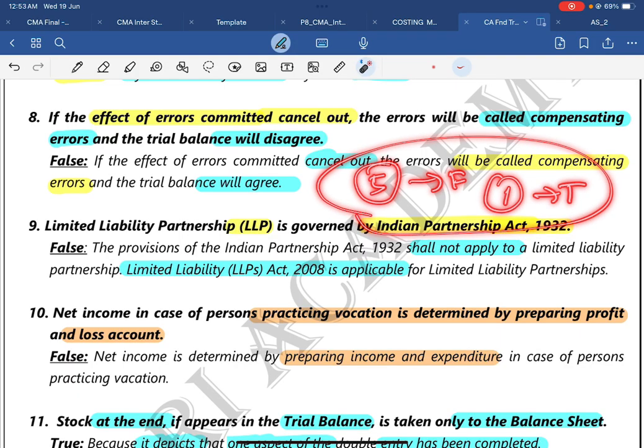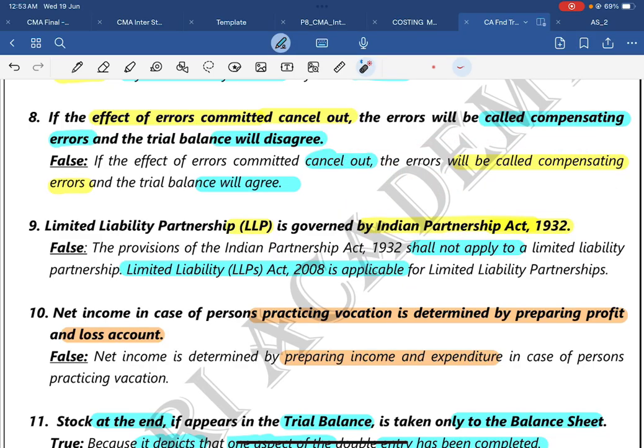If the ICAI wants to set the paper as per the past trend, if they want to play with your first paper itself, then what will they do? They will make only 2 false and give the remaining 4 questions as true, because if a question is false, you somehow easily find it, and if it says disagree, you will change it to agree. Those who have not studied will say it is an error of principle or error of omission. If the effect of errors is not cancelled out, then it will be called compensating errors. At that time the trial balance will agree. Somehow differently they will write it.